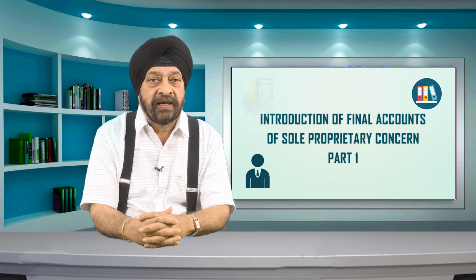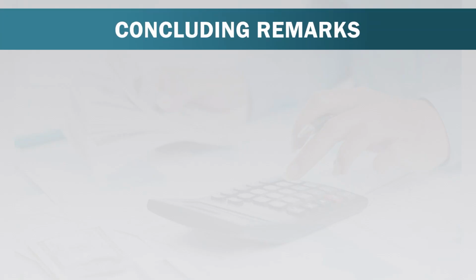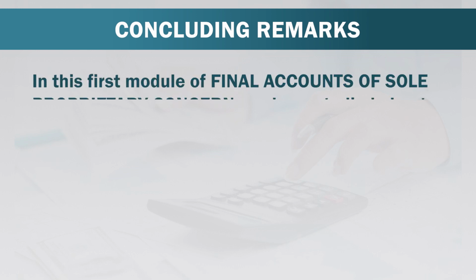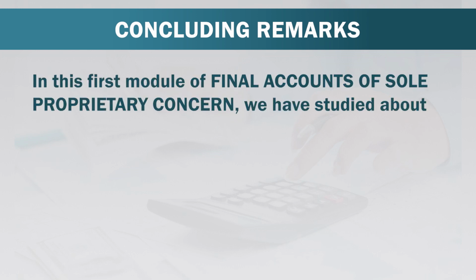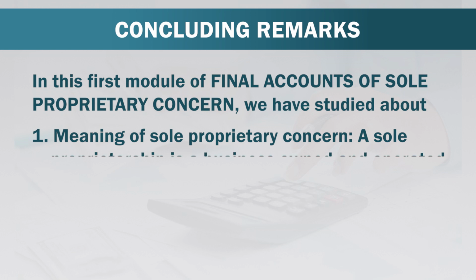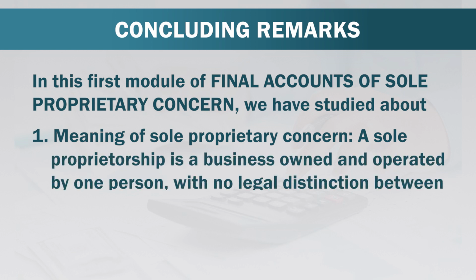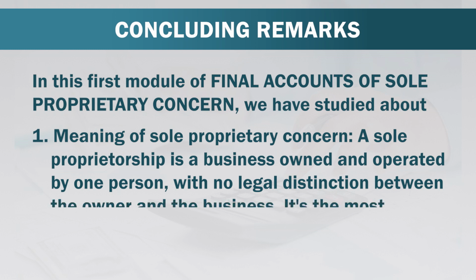Now friends, let us have a relook at our discussion in the form of concluding remarks. In this first module on final accounts of sole proprietary concern, we have studied the meaning of sole proprietary concern. A sole proprietary concern is a business owned and operated by one person with no legal distinction between the owner and the business.